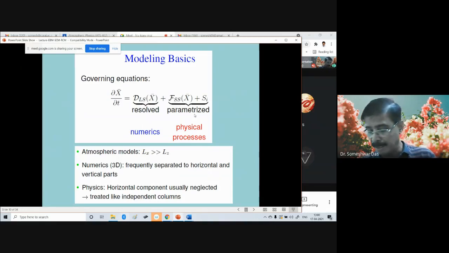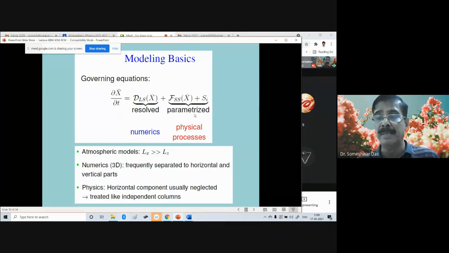I think sometime back in one of the classes, we have tried to explain that we can resolve a physical process appropriately only when the scale of that process is compatible to the scale of the model. Okay. For example, if we are trying to resolve cloud in a model, then the resolution of the model must be compatible to the scale of the cloud. Otherwise, you cannot resolve it properly.